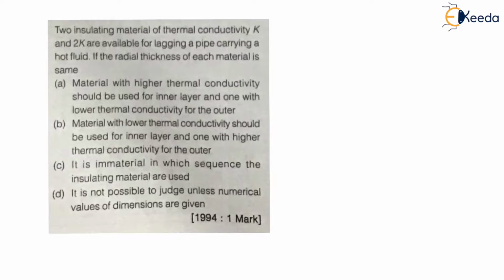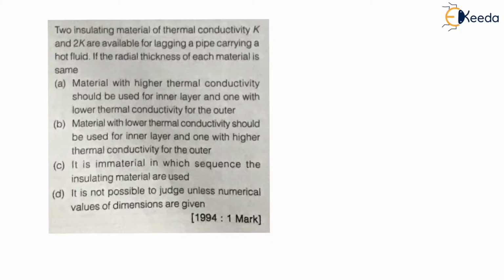Now, let us understand the question. The question is, two insulating materials of thermal conductivity K and 2K are available for lagging a pipe carrying a hot fluid. If the radial thickness of each material is same, right? Let us understand the case first.